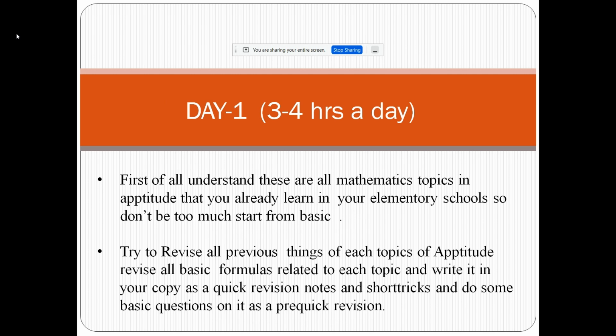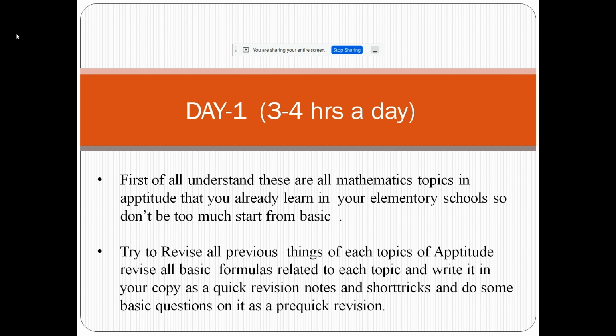On day one, you know that aptitude topics are simple math topics you learned in elementary school. You know percentage, you know average, you know profit and loss. These types of topics you have already learned in classes 6, 7, 8. So you don't need to worry; if you know that stuff, you can easily go with this plan.